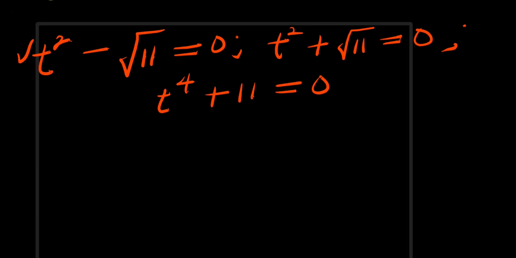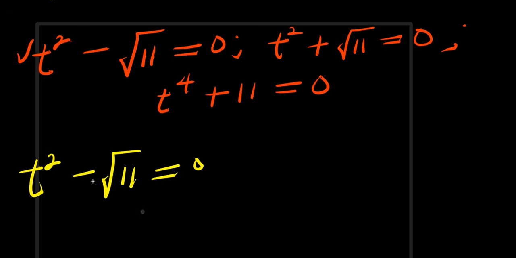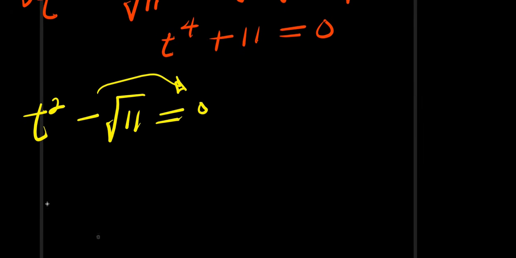Let's start with this one here. So we have t power 2 minus square root of 11 equals 0. That means I move this over here. I'm going to have t power 2 equals square root of 11.